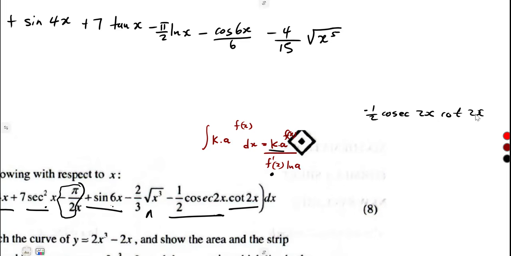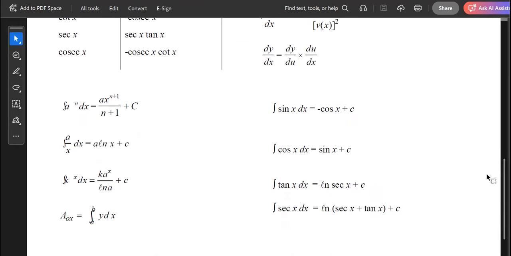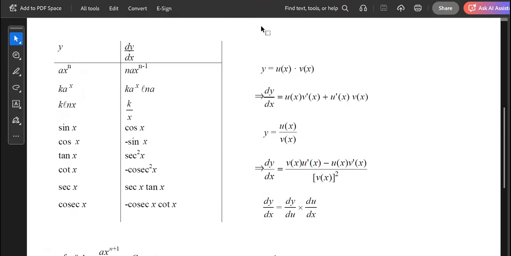So how do we integrate this cosec cot? From our integrals, we do not have cosec and cot together under these, so you're going to use derivatives where we have got cosec. We differentiated cosec and obtained minus cosec cot. So integration is the reverse. If you integrate this, we are going to obtain this. If you integrate a negative, it will give you a positive. If you integrate a positive, it will give you a negative. So I'm just going to take the whole of this part with a negative.